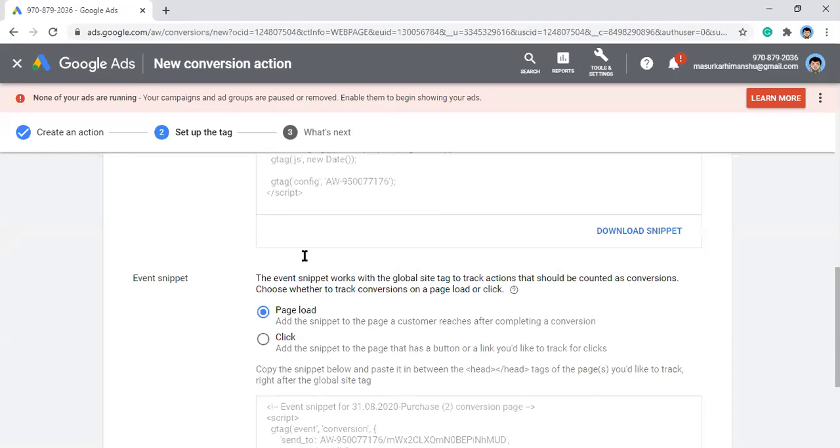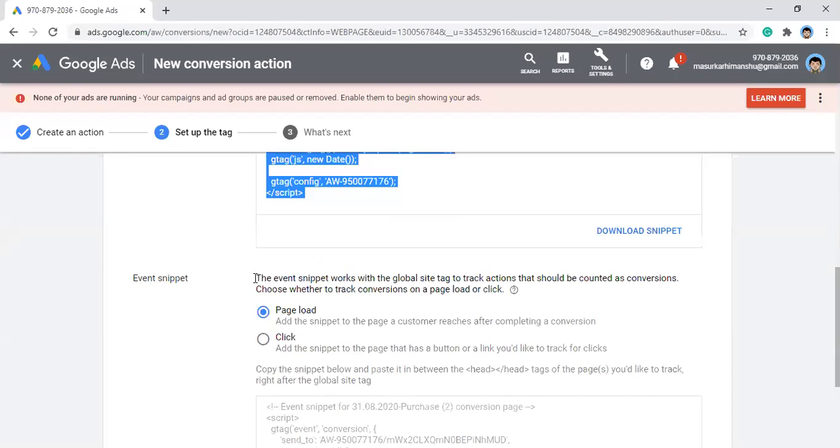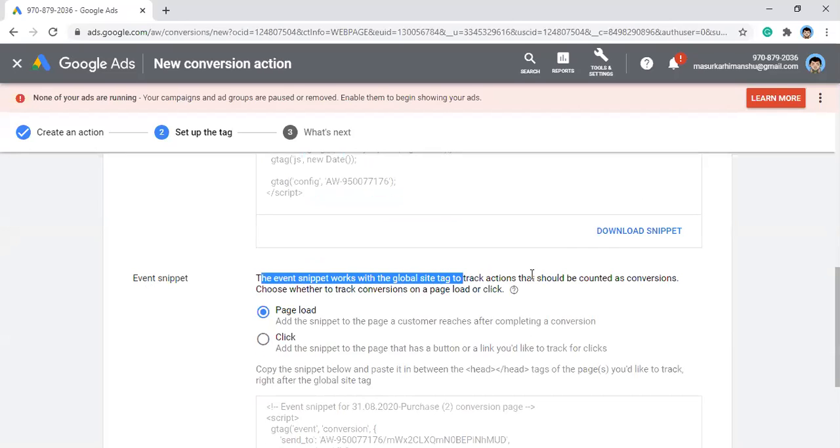This is your snippet of the global site tag that you put on each and every page. Then this is the event snippet. The event snippet works with the global site tag to track actions that should be counted as conversions. Choose whether to track conversions on a page load or click. You can define whether you want to track a conversion on a page load. A page load conversion could be something like when you have bought something from Amazon or any other e-commerce site, they usually give you one page.